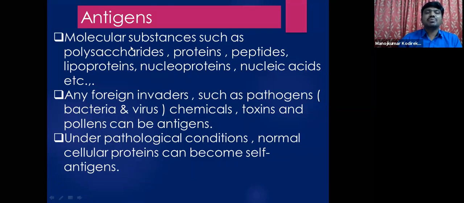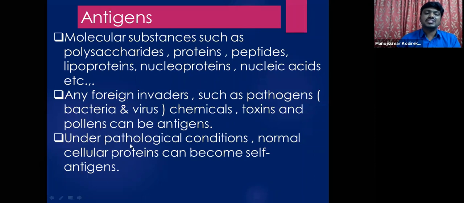Now, antigens can be any molecular substances such as polysaccharides, proteins, peptides, lipoproteins, sometimes nucleoproteins, nucleic acids, etc. Any of these can become an antigen. Or they can be foreign invaders which come from outside into the body, such as pathogens, which include bacteria or viruses, or sometimes chemicals, toxins, and pollen grains that enter into our body. Sometimes these can also act like an antigen that induces an immunological response by our immune system.